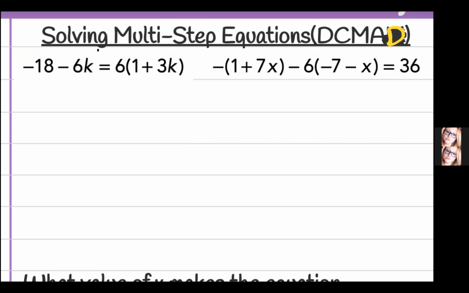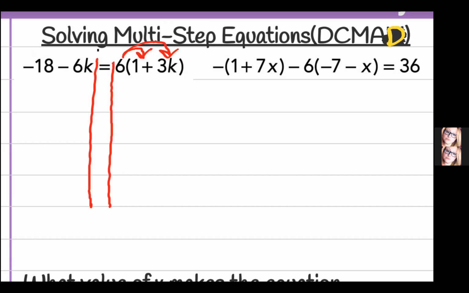All right, so step 1, distribute. Do you all see something that we can distribute on the first problem? I hope you do, because I see parentheses. I always draw my arrows, and this time I'm going to draw a wall that separates and shows me where my equal sign is. Some people like it. It helps keep them organized. Some people don't, and that's cool.